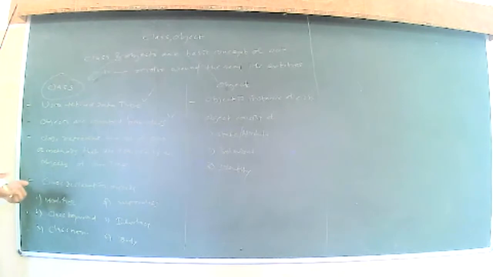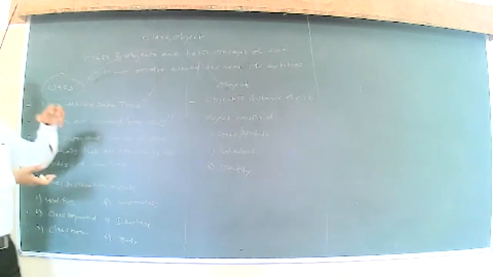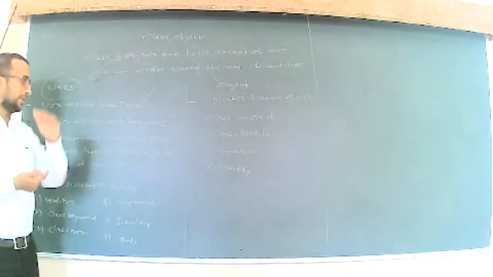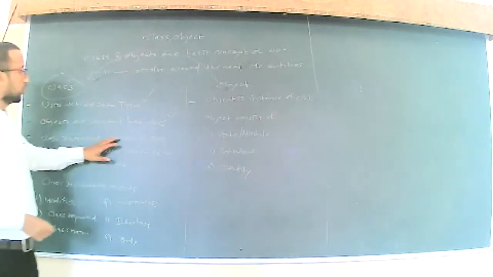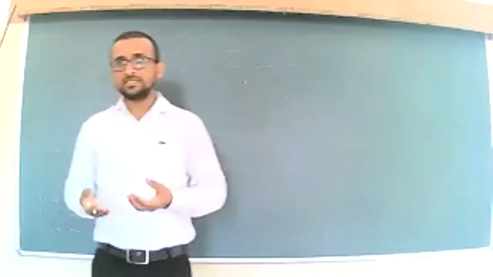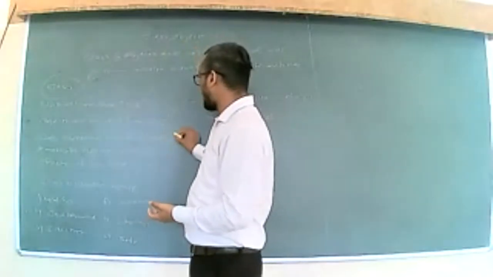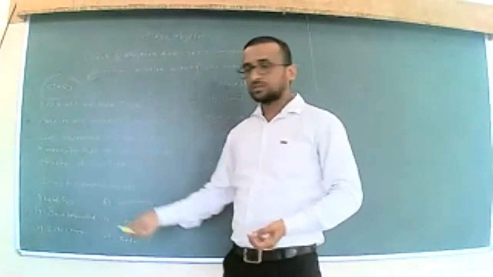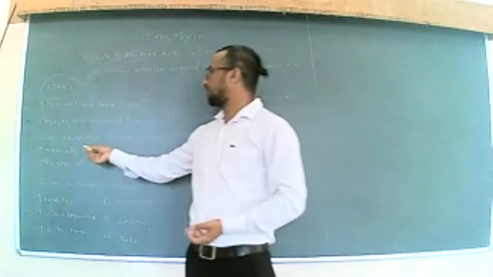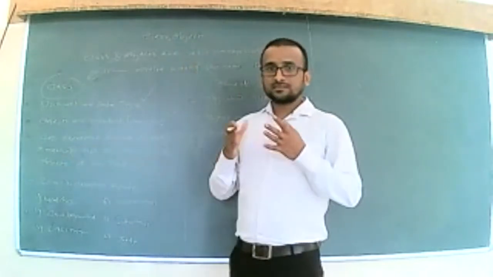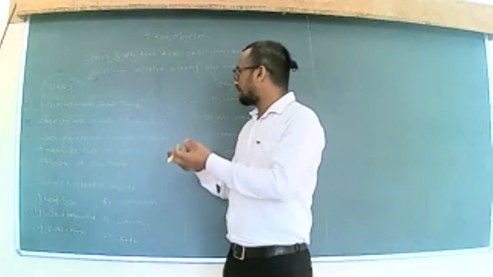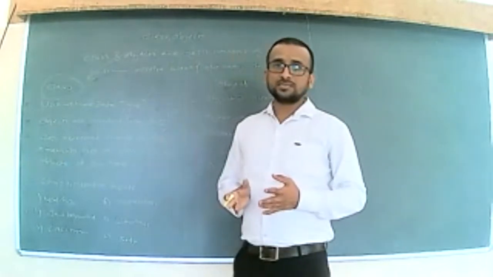What does the class actually represent? What is our class going to have in its body? The class represents the state or properties, and we can also have members, different methods, that are common to all our objects.